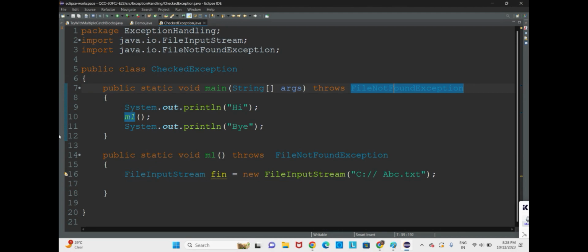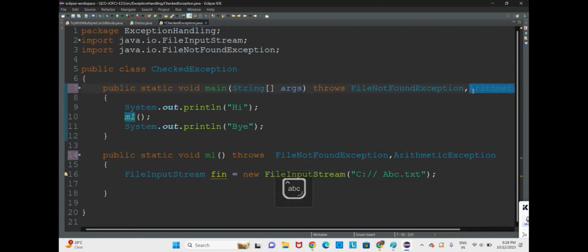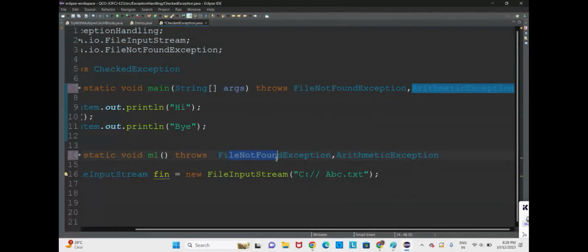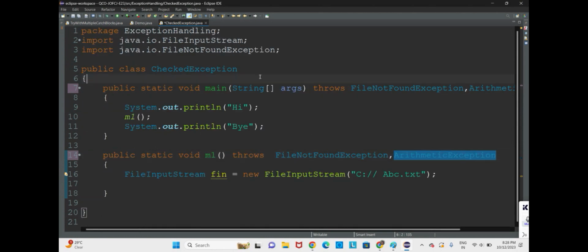Okay, so this is how you can declare an exception. You can declare any number of exceptions. Suppose you want to declare an arithmetic exception, yes, you can declare. So here file not found exception is there, comma, you can go for arithmetic exception also. No problem. Since we had only file not found exception, we were writing only it. Any number of exceptions you can write. It's not mandatory that you have to write the same exception. No, any type of exceptions you can write. Okay. So this is how you declare the exception.